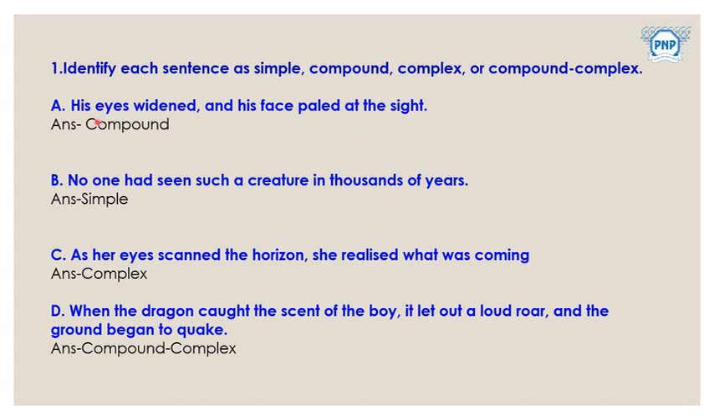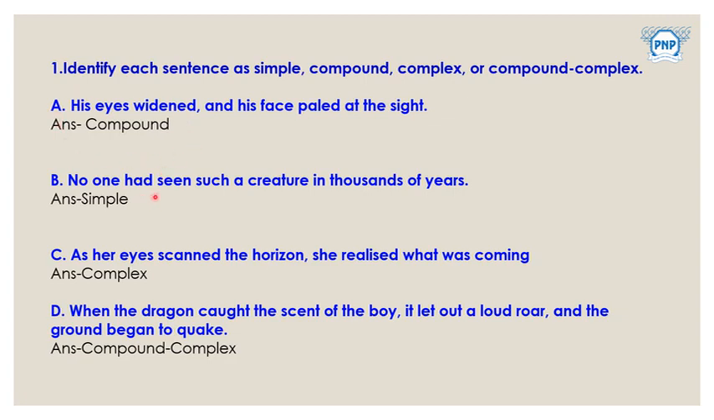The correct answer is compound sentence. You can see there are two different sentences. His eyes widened, his face paled at the sight. Okay, this sentence has an object. So this one is a main clause and this one is a subordinate clause. So it's a combination of two different clauses. One has a complete meaning, another one is dependent on the remaining part for its complete meaning. So it's a compound sentence.